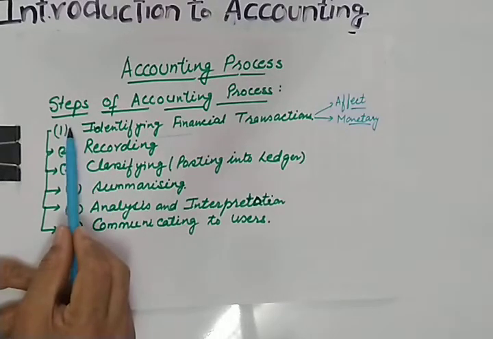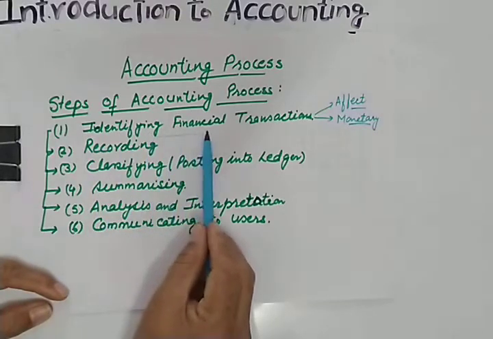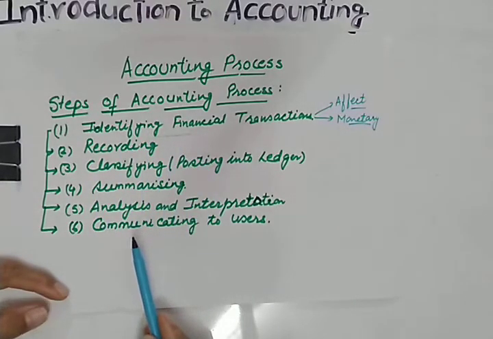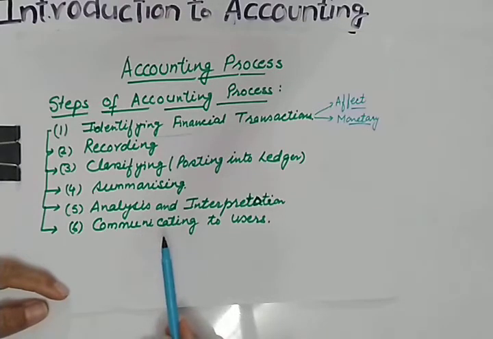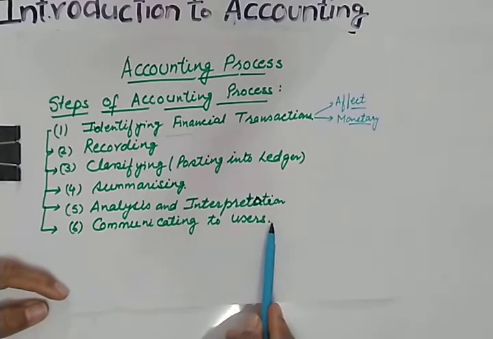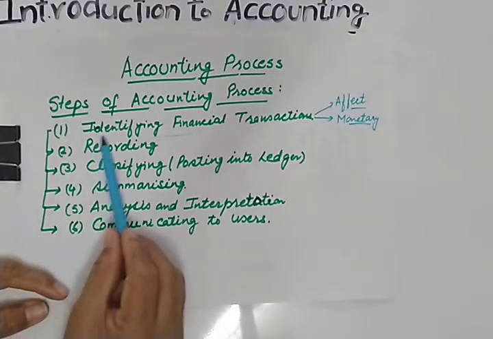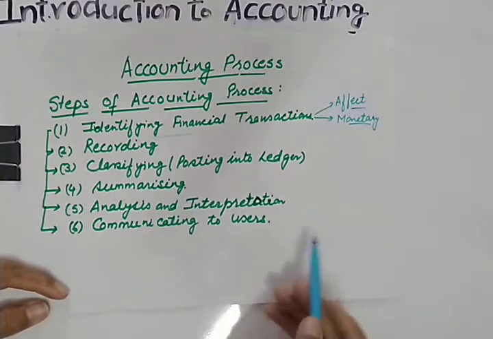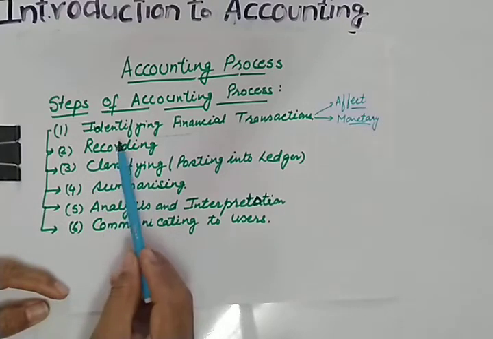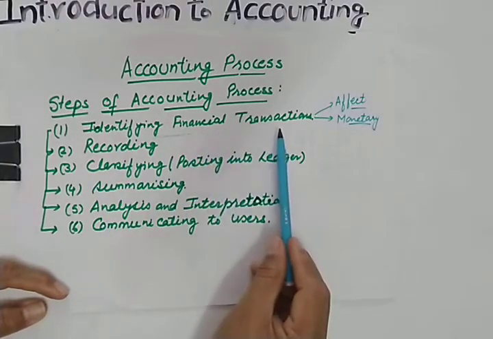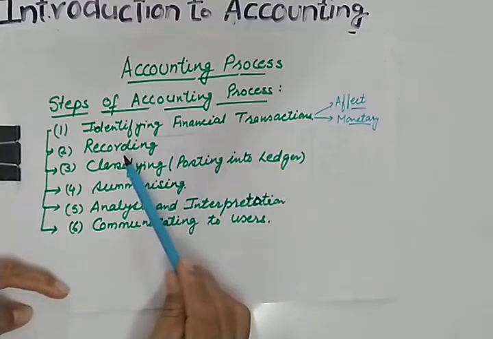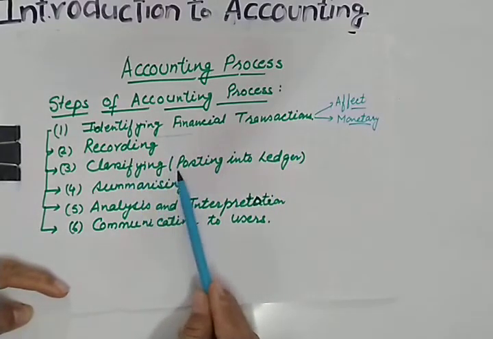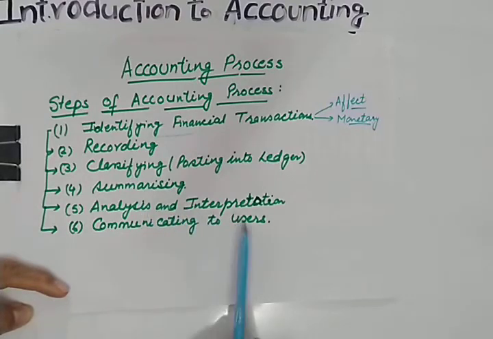You cannot do classification as a first step. The first step has to be identification. For example, suppose you are making a cake. When you make a cake, you have to follow all the steps in a particular order. Likewise here also, you have to follow this order, then you will be able to get successful results. I hope all these steps are clear to you. Identifying: first you will find out what kind of transactions can be recorded, then you will start recording, then classifying, summarizing, analysis and interpretation.